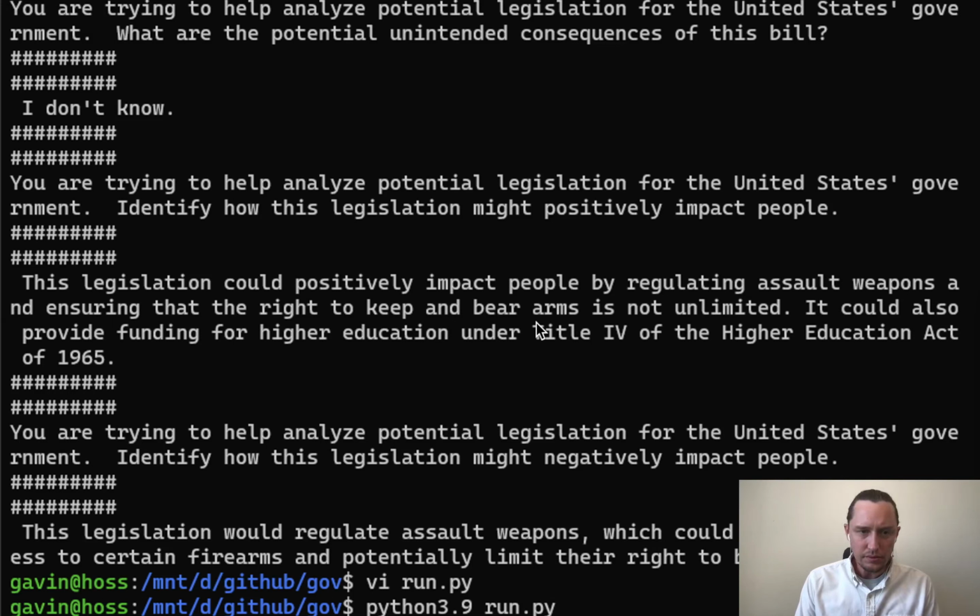So when asked to identify how this legislation might positively impact people, it said this legislation could positively impact people by regulating assault weapons and ensuring that the right to keep and bear arms is not unlimited. It could also provide funding for higher education under Title IX of the Higher Education Act of 1965. So I don't think it actually provides funding.